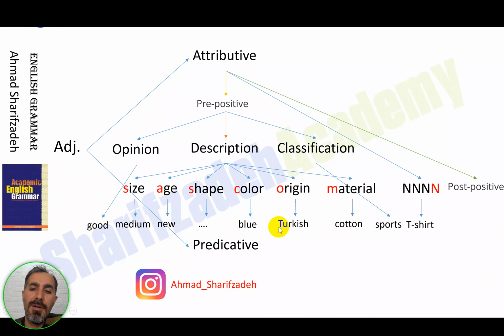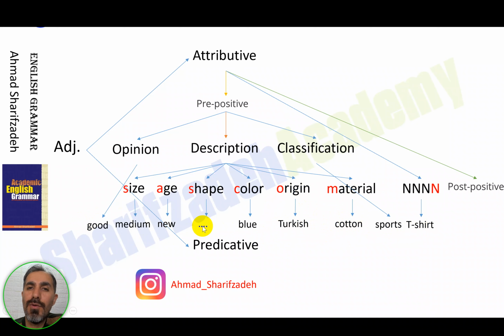And then you can talk about the number of adjectives. The number of adjectives you can attribute to a noun depends on the amount of info you want to share with your readers or with your listeners. In some cases, you might not want to talk about the origin of something, the nationality of something. Or, for example, you bought a bag and you don't want to talk about the material of that bag or the origin of that bag.